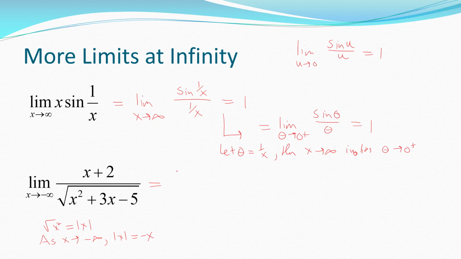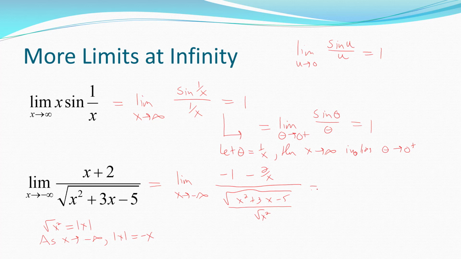So this will then be the limit as x goes to negative infinity. In the numerator, I'll divide each of those by negative x. You get negative 1 minus 2 over x. But in the denominator, I'll take this entire square root and I'll divide it by the square root of x squared.